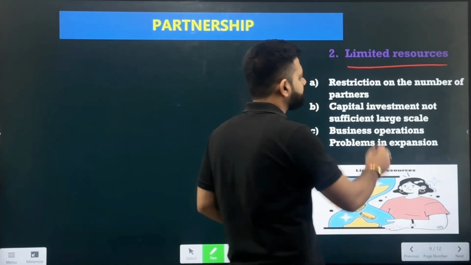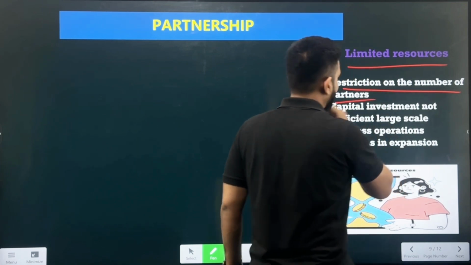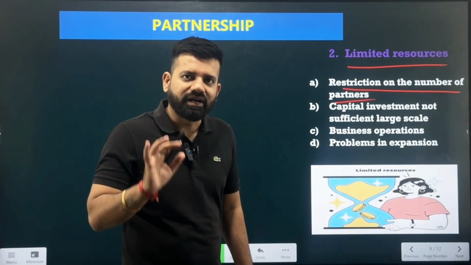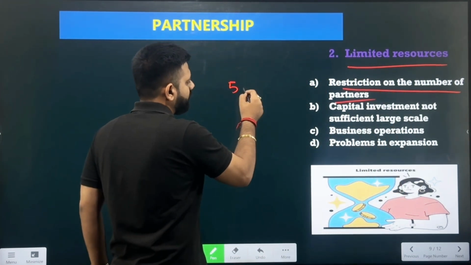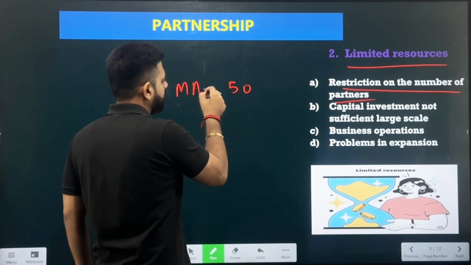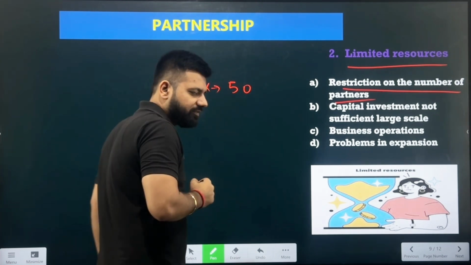So over here we can see there is a restriction on the number of partners. First of all, the partners over here are limited to 50. That is the maximum number of partners allowed in the partnership is 50.